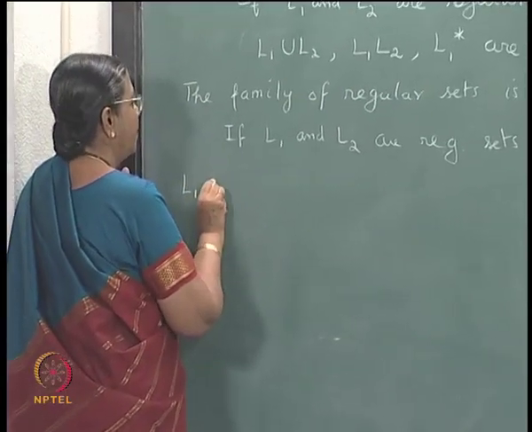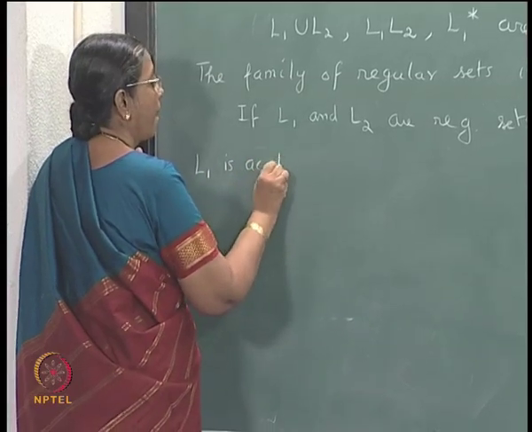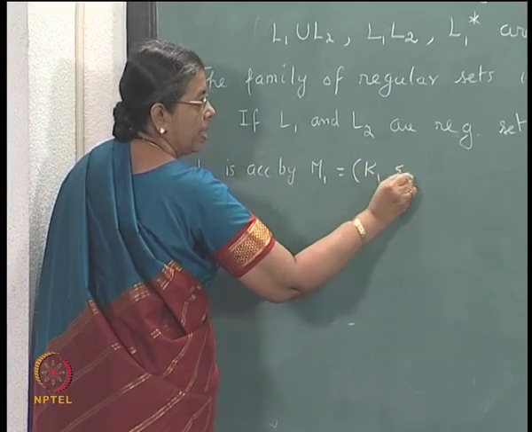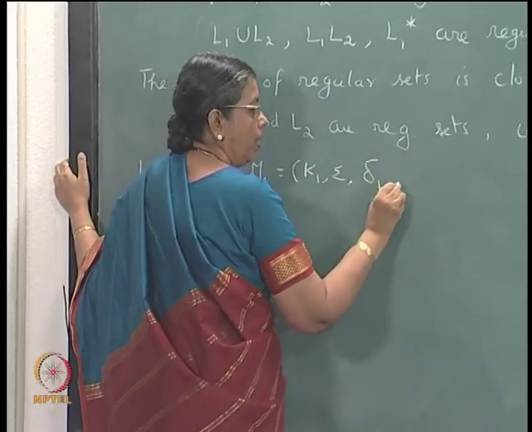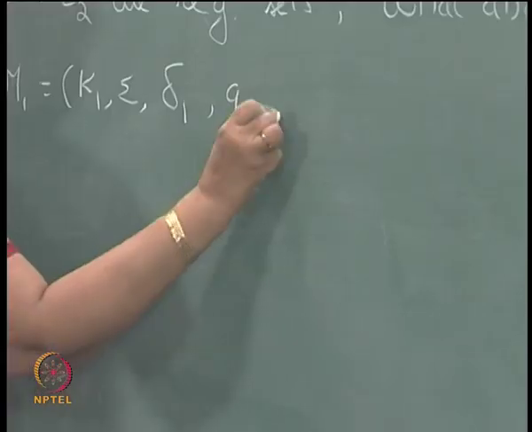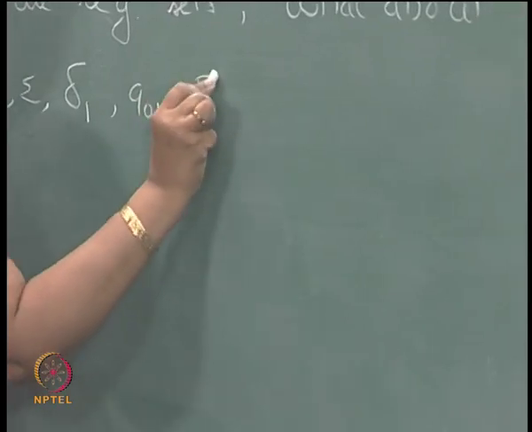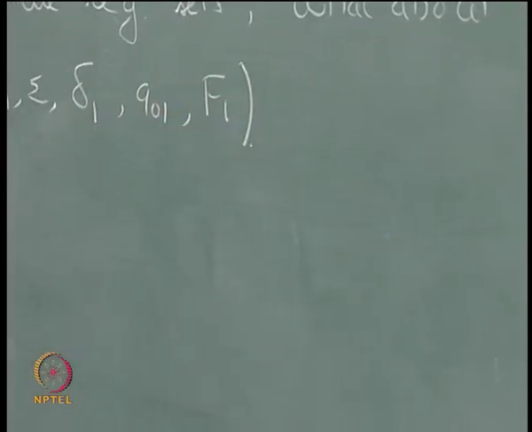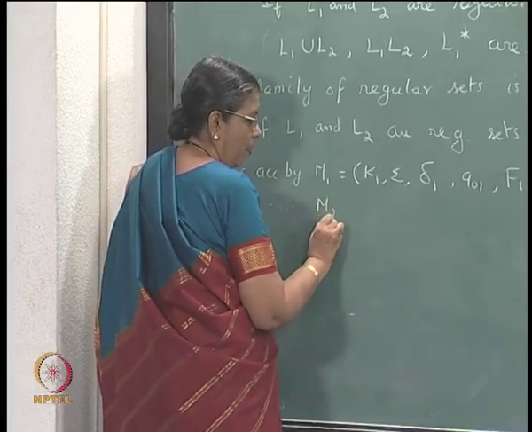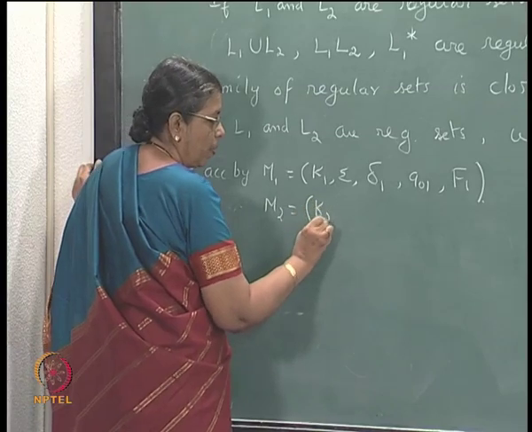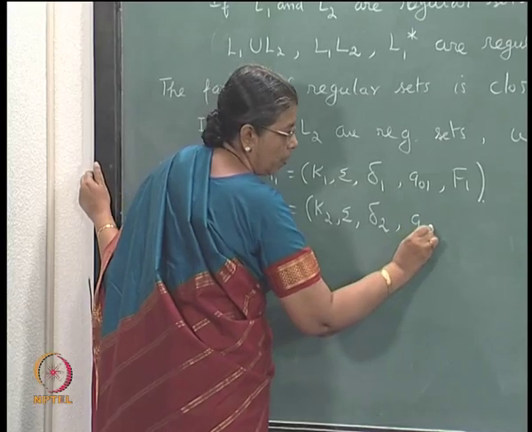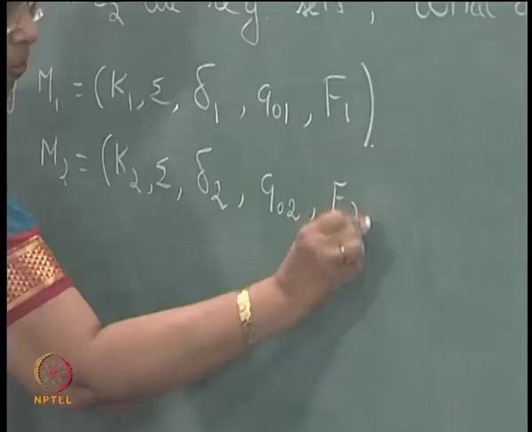Suppose L1 is accepted by M1 equal to K1, sigma, delta 1, Q naught 1, F1, and L2 is accepted by M2 equal to K2, sigma, delta 2, say Q naught 2, F2.